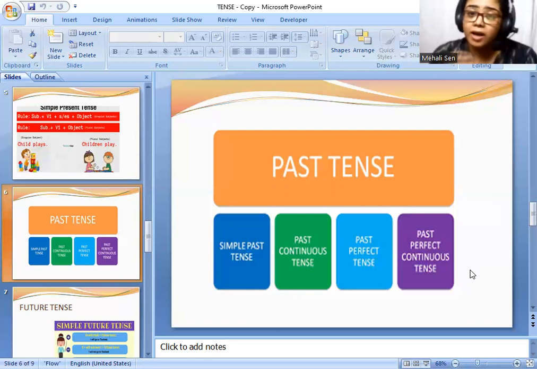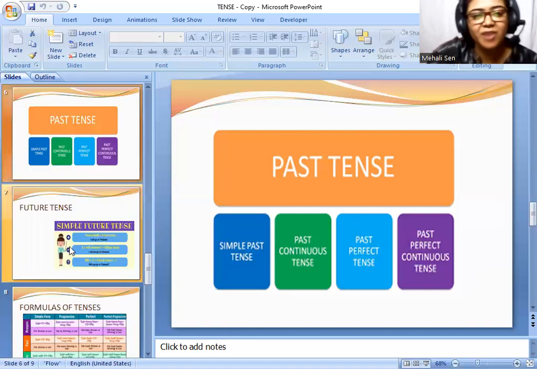If I say that I have been doing this work for 10 days, we do not know the fixed point. We do not know the first point. That is called period of time. That is called for. So this whole sinusoidal curve is called for. It may be 10 days, it may be 2 hours, it may be 15 days, it may be 7 years. The whole is called for. And the fixed points, it may be Sunday, it may be Monday, it may be morning, it may be evening, it may be 10th October. The whole is called what? That is called point of time. We should use since for them. Okay, so I believe all of you understood.